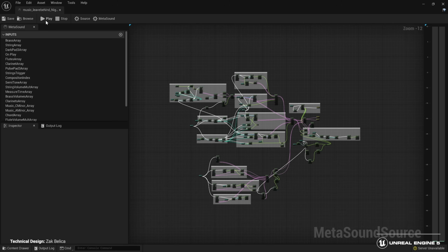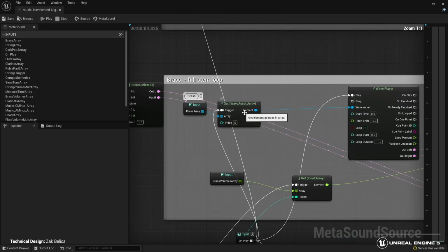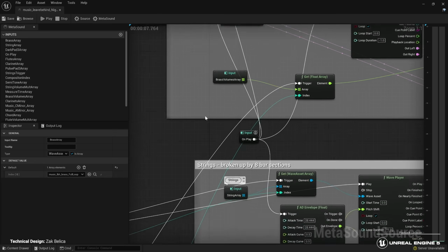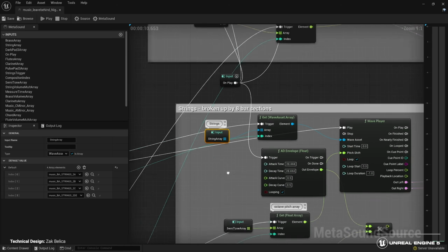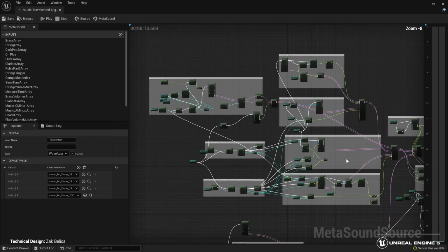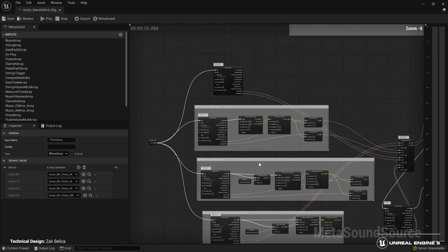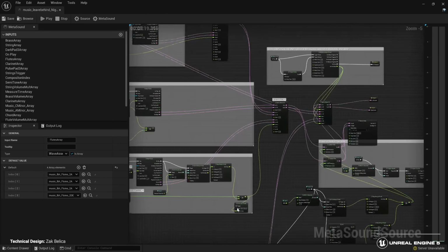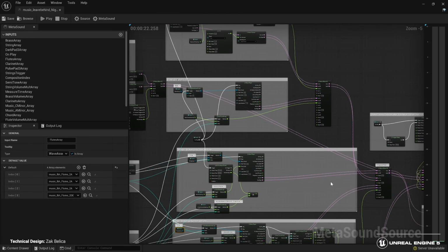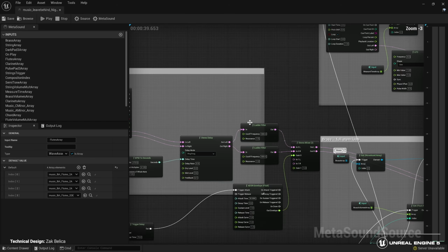Let's play it. We have stems, brass stems. We have strings, woodwinds, synthesizers, pads. Everything is essentially components that were delivered by our composer for other pieces. And here we have effects being applied, delays, filters. And so, as you can see, all of this is essentially being redesigned right here in the editor in the meta sound.